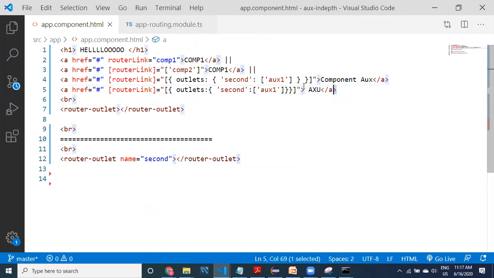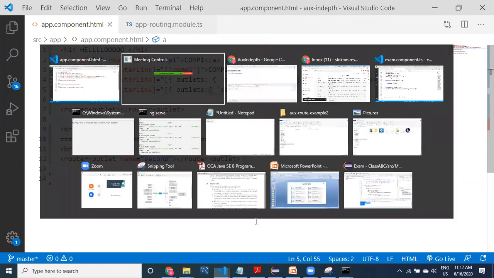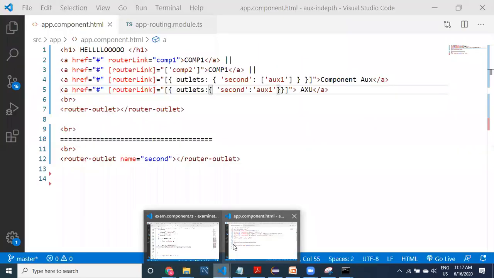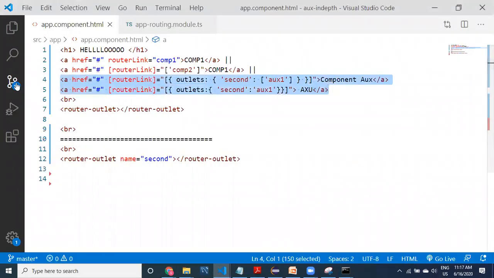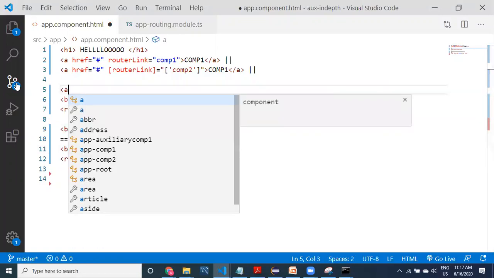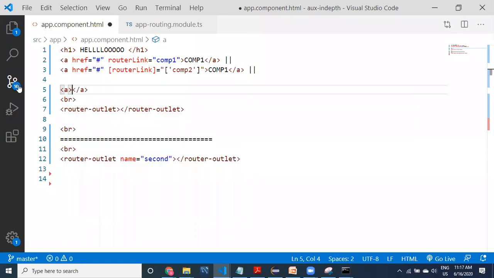Now I want to check with this. Let's look at it, guys. Again I'm going to construct with this AUX. It's working fine. Okay, no problem. Let us do it again. What is the thing to remember, guys? I keep repeating this point to make you remember the syntax of that particular acceleroute.